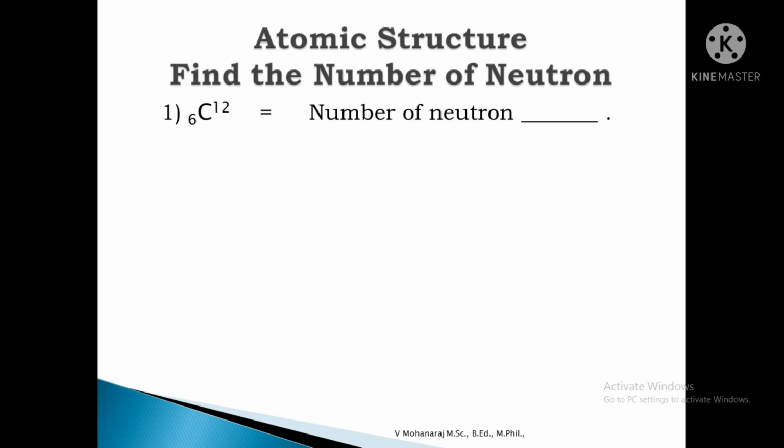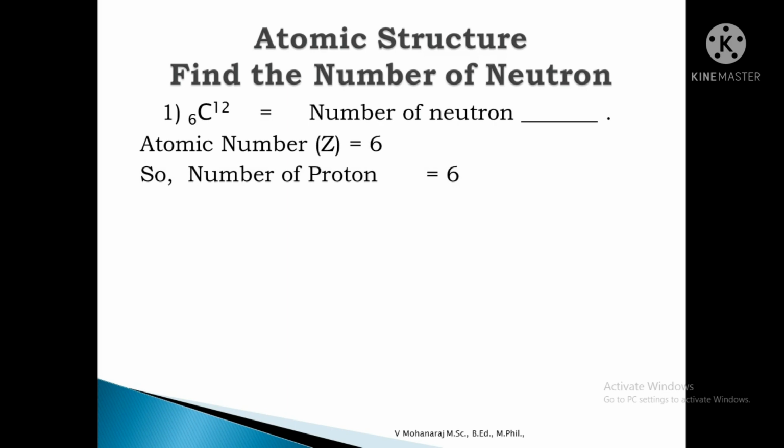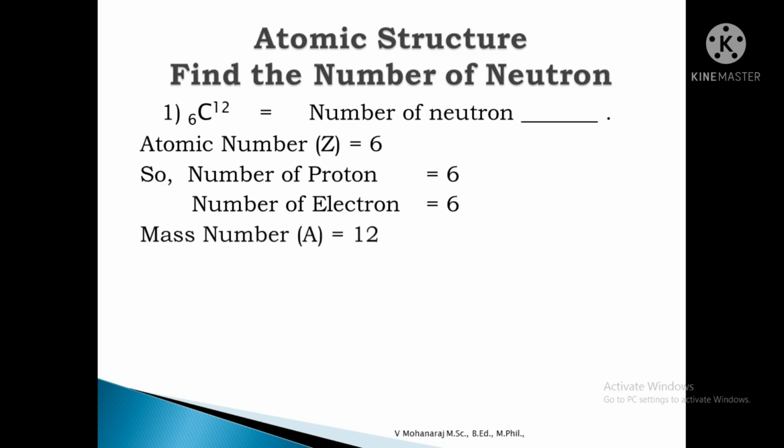Now next, find the number of neutron. The question is carbon 12, 6. Here the atomic number is equal to 6, which gives the number of proton and number of electron. So number of proton is equal to 6 and number of electron is also equal to 6, and 12 is the mass number.